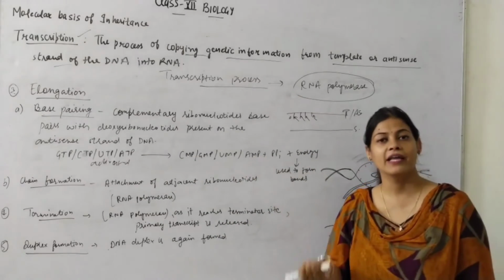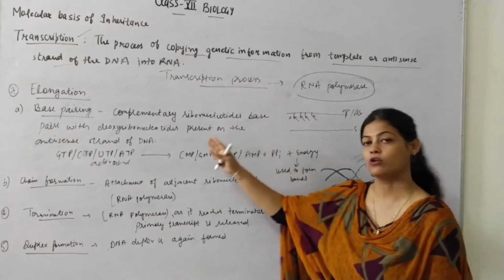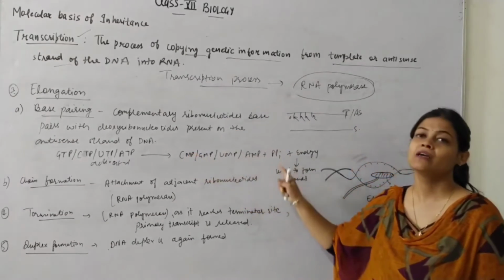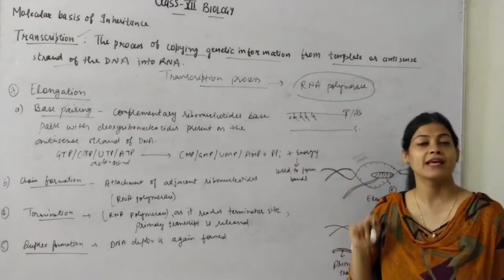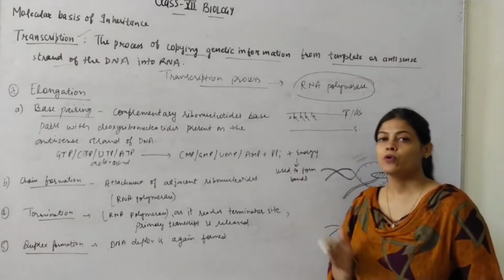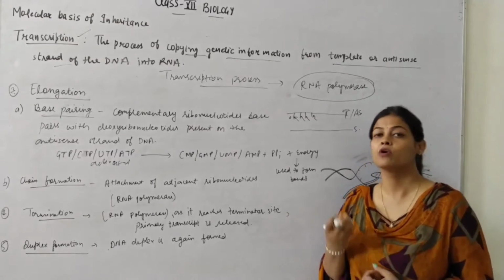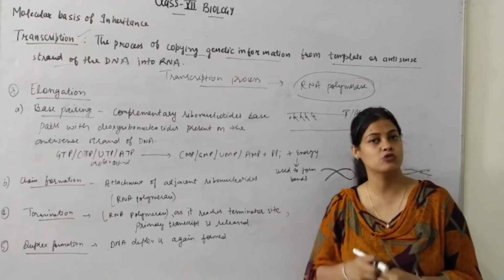When they base pair with the DNA, the sequence or the nitrogenous bases of the DNA, ribonucleotides, they will be converted into monophosphates with the release of phosphate plus energy. क्योंकि उसको एक्टिवेटेड हमने इसीलिए किया था कि वो मोनो से ट्राई में कन्वर्ट हो जाए, because you know when the phosphate bond is synthesized, then energy is stored in it.